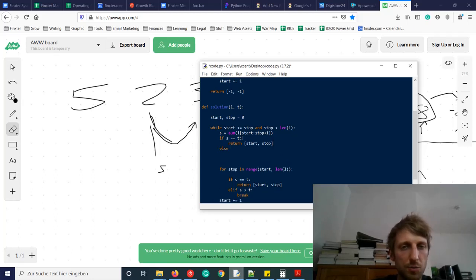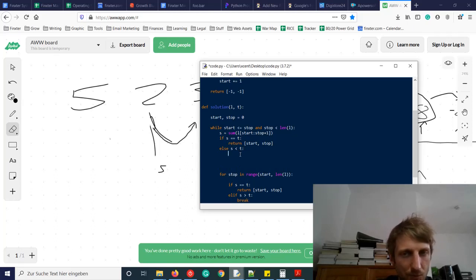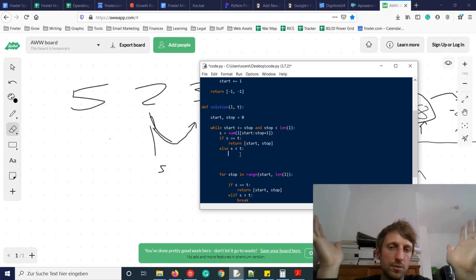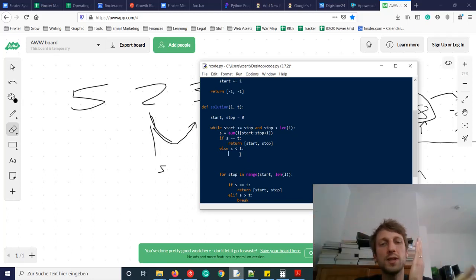Now another case could be that the sum is smaller than t. If the sum is smaller than t, then the only thing we can do is to increase the stop index by 1. We cannot decrease the start index by 1 because we have already checked it for all cases with a smaller start index.